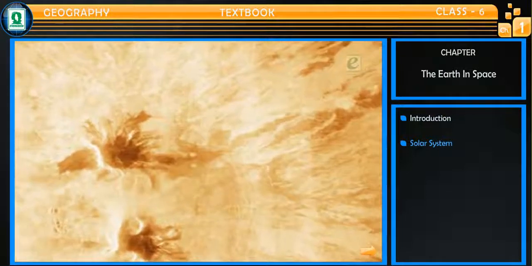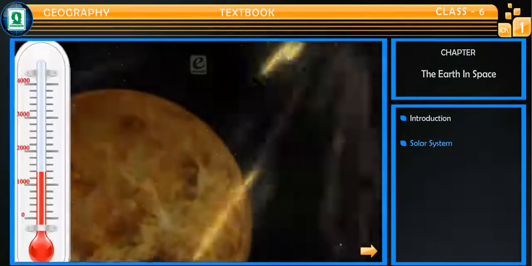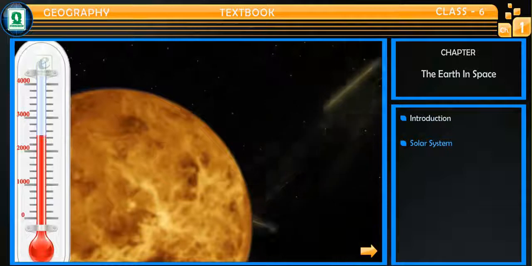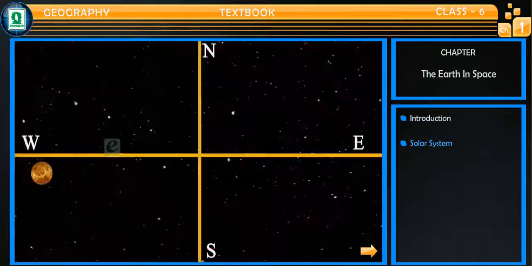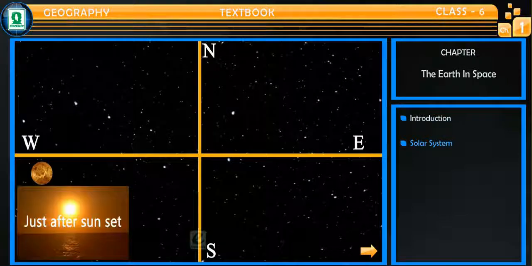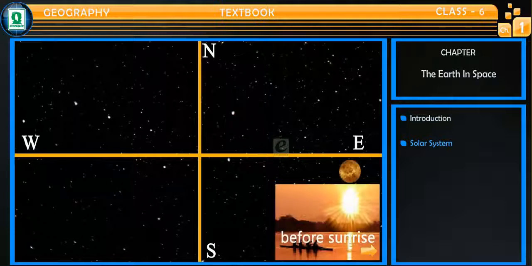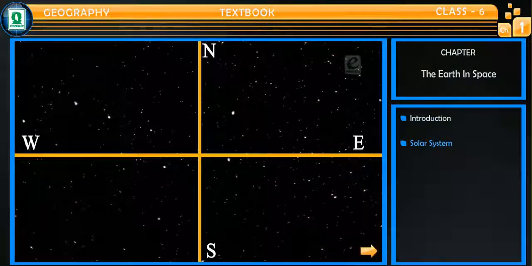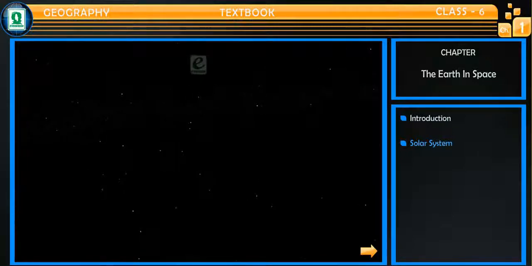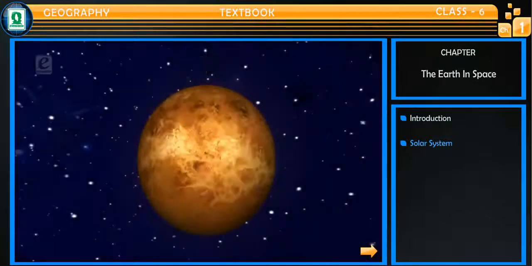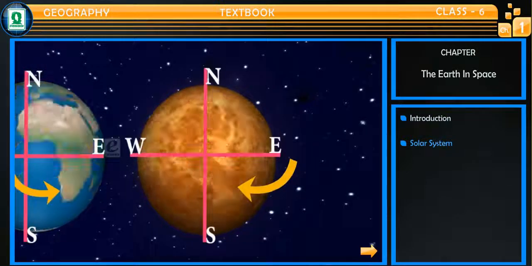This dense atmosphere produces a runaway greenhouse effect that raises Venus's temperature and makes it the hottest planet of the solar system. Sometimes it is visible in the western sky just after sunset and in the eastern sky before sunrise. Therefore, it is known as the evening star and the morning star, although it is not a star. Venus does not have any satellite, and unlike Earth, it rotates from east to west.